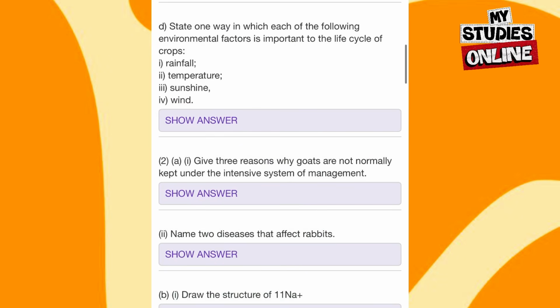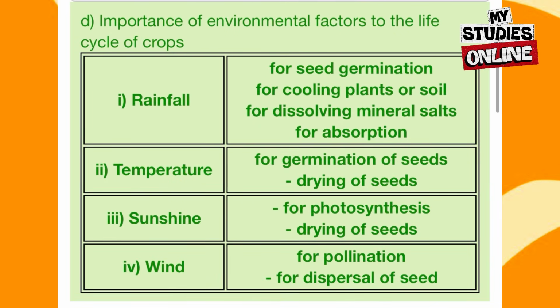Now we state one way in which each of the following environmental factors is important to the life cycle of crops: 1. Rainfall. 2. Temperature. 3. Sunshine. And 4. Wind. Now, these are the possible answers for the importance of environmental factors to the life cycle of crops.